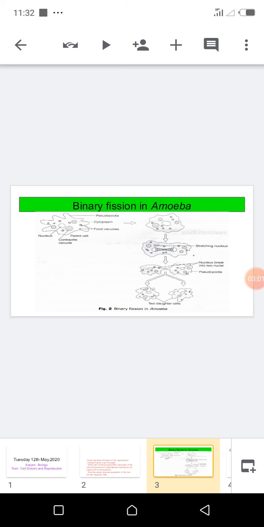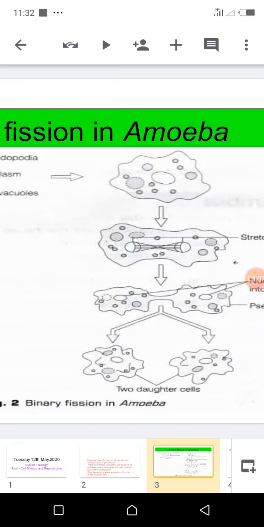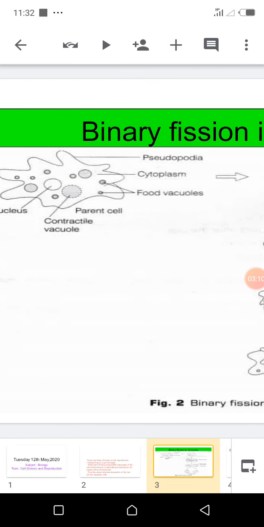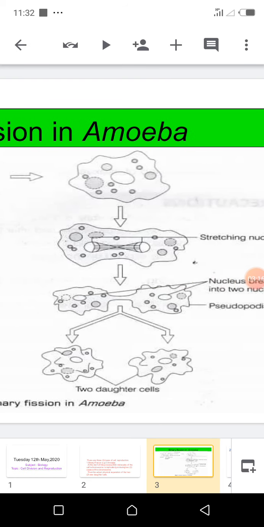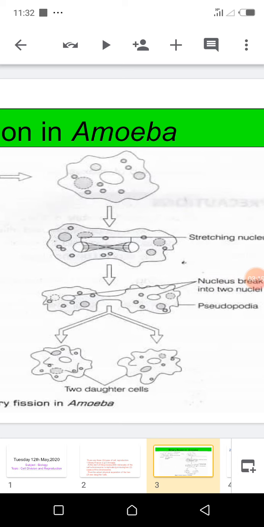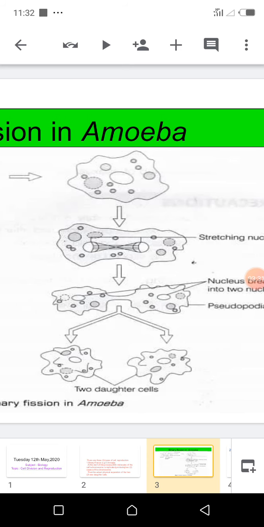Here on this page we have an amoeba during binary fission. We see the organism here, that's the parent organism, and then the division, where the nucleus first is separated, then all other structures are replicated, then the actual division of the cell itself to form two daughter cells. Now this is binary fission, the division of the parent organism into two identical daughter cells.